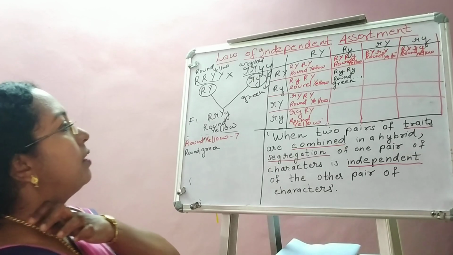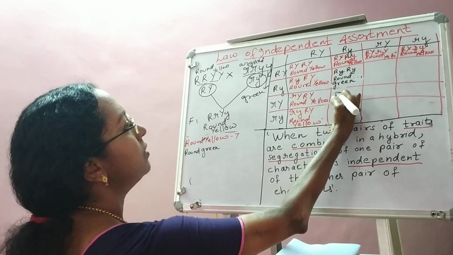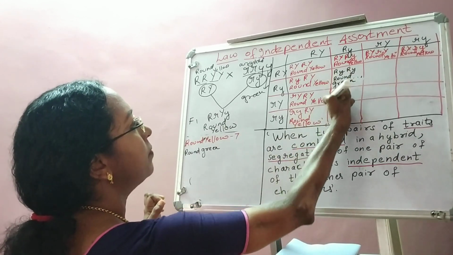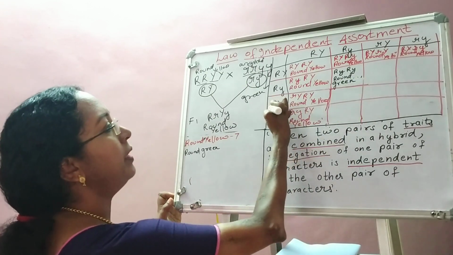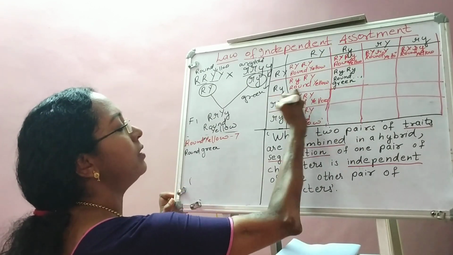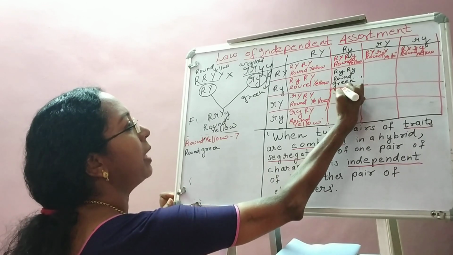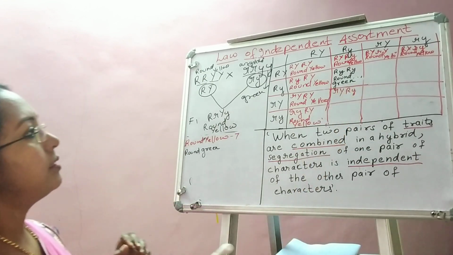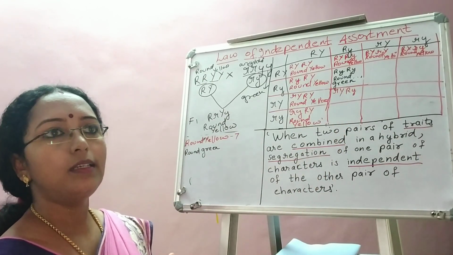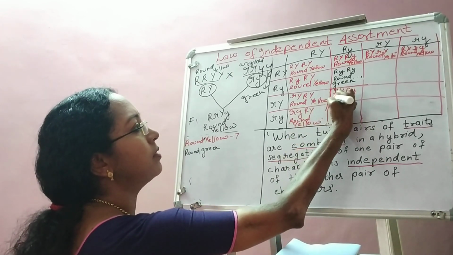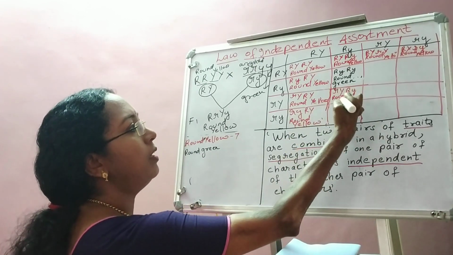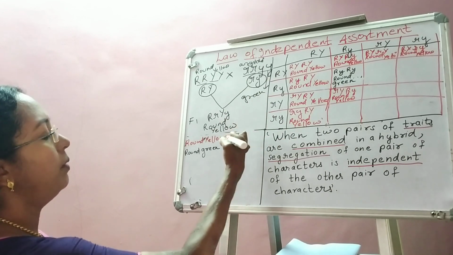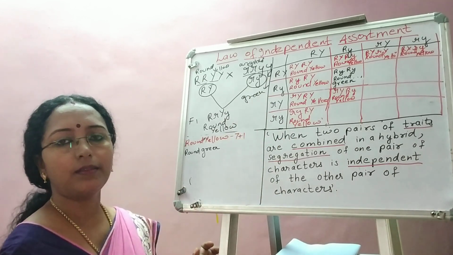Okay. Now again here, how is it? It is coming here in this column. You have to combine the left gamete with the top gamete. What is the left gamete? Small r, capital Y. Top gamete is capital R, small y. Is it round or wrinkled? It is round because capital R is there, isn't it? So seeds are round. What about the color? Yellow, because capital Y is there. So round yellow we got one more. So I am writing here plus 1.